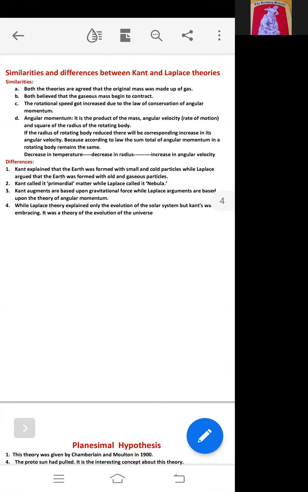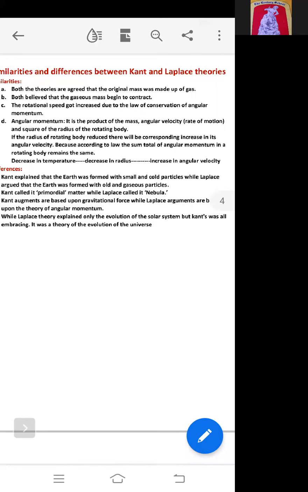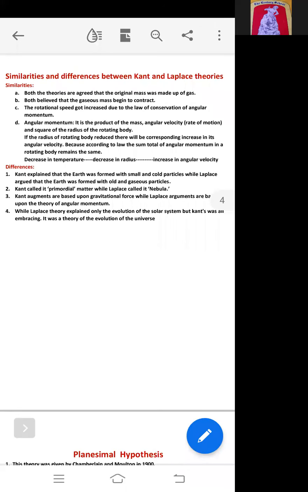Initially Kant tried to explain how the Earth originated, and this provided the base for further theories, right? But there are some similarities and some differences between Kant and Laplace. What are these? We will have to recap the two theories.